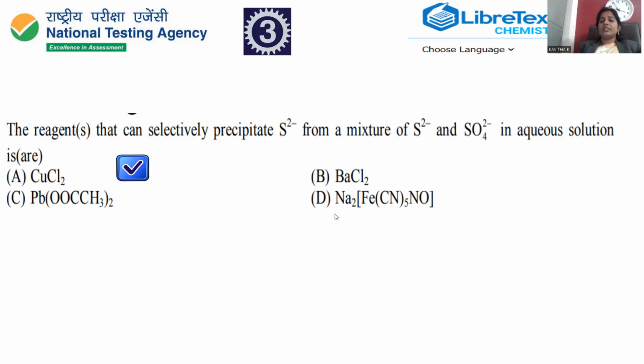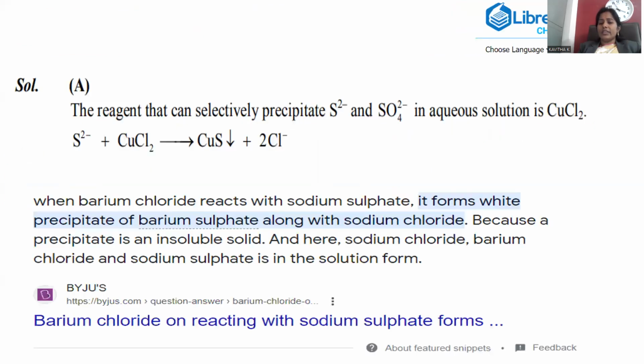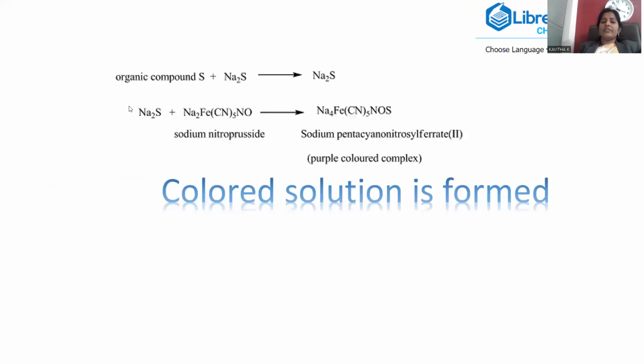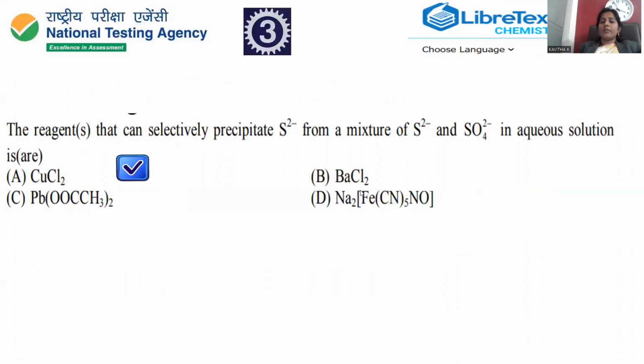And this sodium hexacyanonitrosyl ferrate 3 is called what? Sodium nitroprusside. Sodium nitroprusside is the reagent that is specific for the identification of sulfide. Whenever treated with the sulfide ion, it generates sodium pentacyanothionitrosyl ferrate 2. So here ferrate 3 is converted into ferrate 2. Here this thionitrosyl functional group will be generated. That means a sulfide is also added over. So sulfide is reacting with this nitroprusside. So why can't we put the tick mark for this one? We can't put the tick mark for this one.